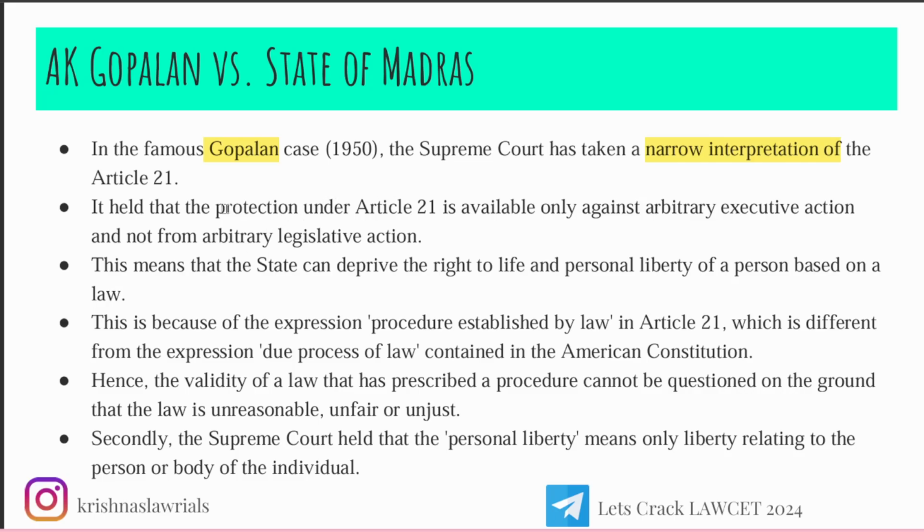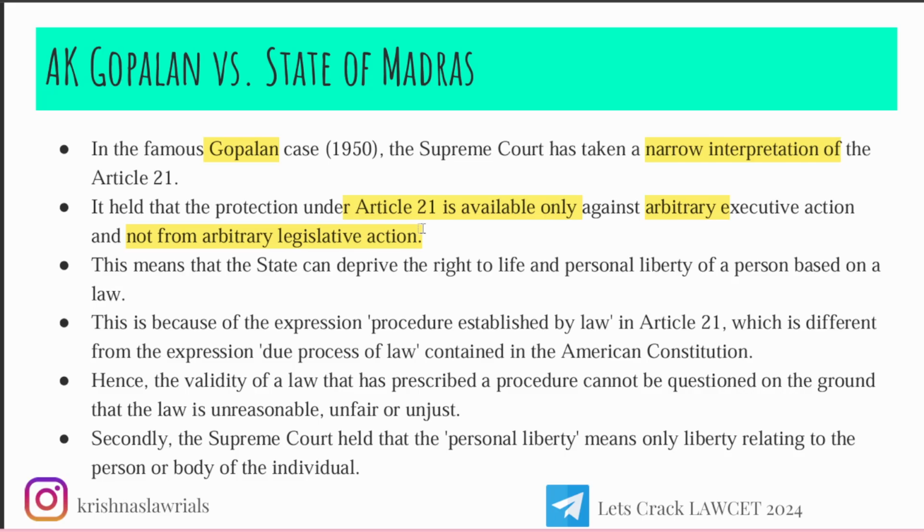So he was held arbitrarily. What is arbitrary? Arbitrary is something wrong or false, done unlawfully or with a wrong motive. So he filed a writ in the Supreme Court saying that laws are misused and I have been held by police arbitrarily. Here, the Supreme Court held that protection under Article 21 is available only against executive action and not from arbitrary legislation. This is what the Supreme Court said.